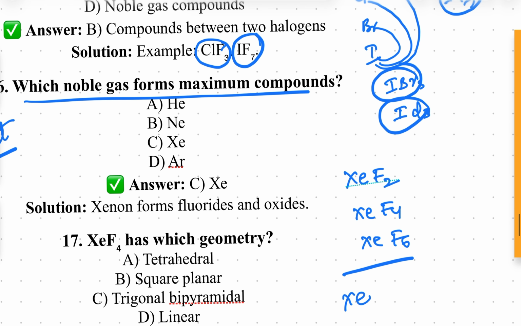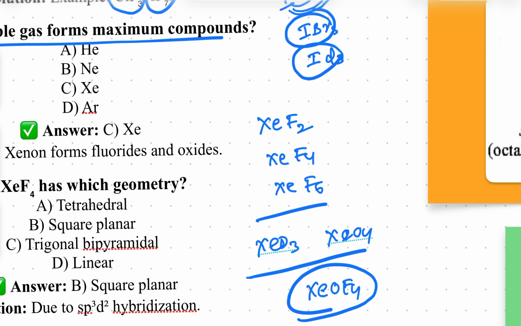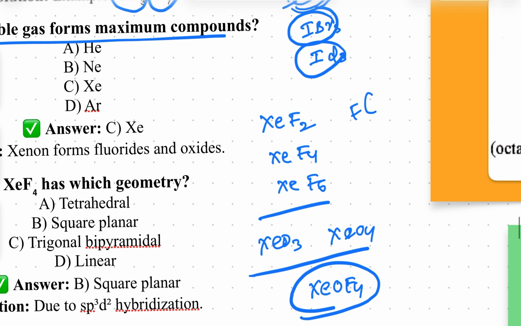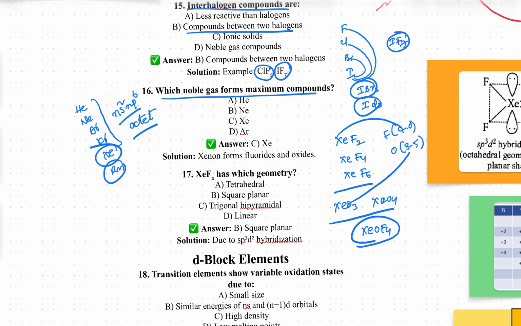Xenon also reacts with oxygen, forming xenon trioxide, xenon tetraoxide, and oxyfluoride compounds like XeOF4 are also possible, because fluorine electronegativity is 4 and oxygen electronegativity is 3.5. So xenon reacts only with the most electronegative elements like oxygen and fluorine. Therefore, xenon can form compounds, but not helium, neon, and argon. That is the concept. Clear?